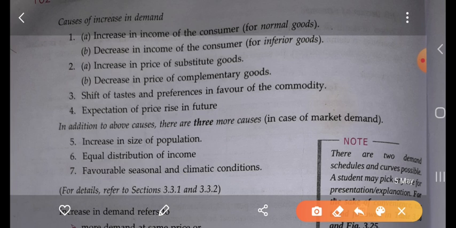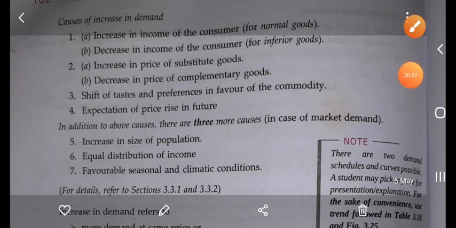In addition to the above cases, there are three more cases. In case of market demand, increase in the size of the population, when there is equal distribution of income, when there is favorable season and climatic condition. So because of all these, there will be increase in demand.